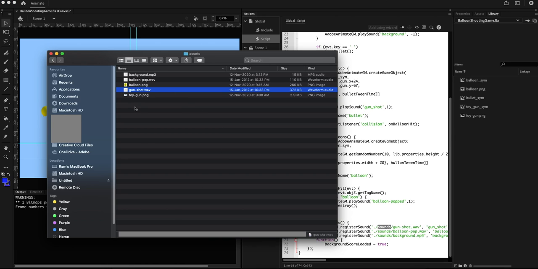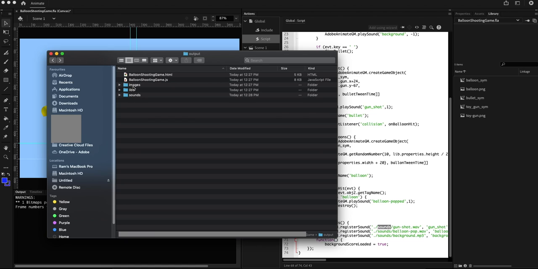So I'm going to copy these 3 sound files, and this should be in the output folder. I'm going to create a folder called sounds, and there I'm going to copy these files.